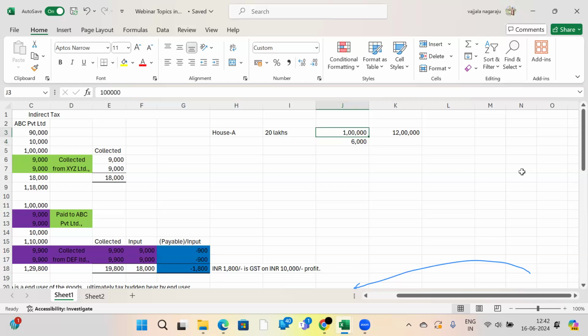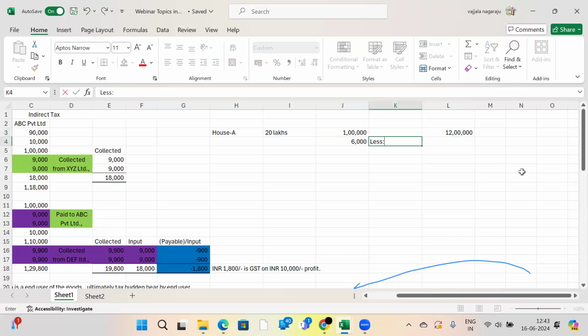Okay. But on these 12 lakhs, you don't have any other income except rental income. So from this 12 lakhs, you should deduct municipal taxes. 12 lakhs minus 10,000, your net rental income is 11 lakhs 90,000.